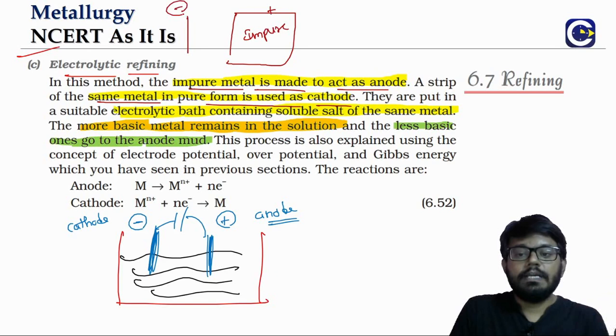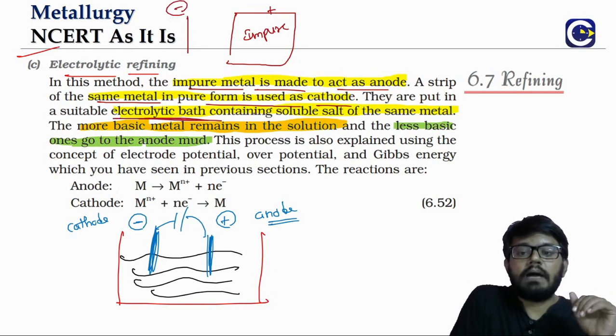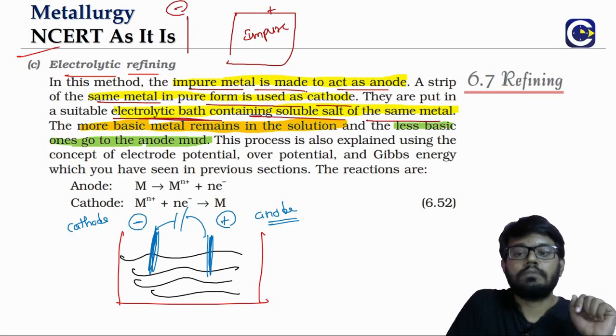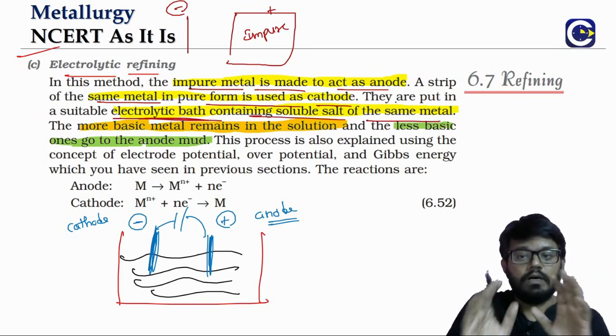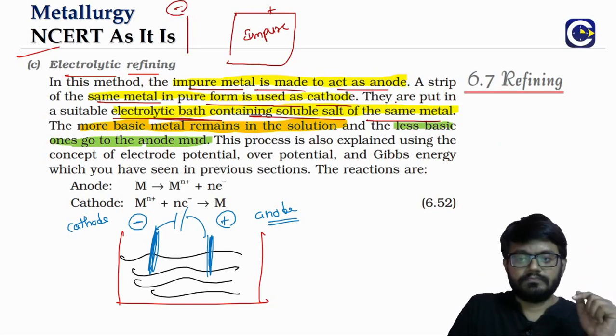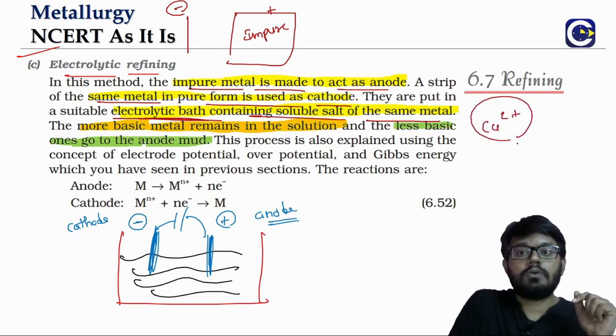These two electrodes will be dipped in an electrolytic bath containing a soluble salt of the same metal. We are going to discuss the copper. If you have impure copper as the anode and a pure copper thin strip as the cathode, we will take a solution that contains copper 2 plus ions, maybe CuSO4 solution.